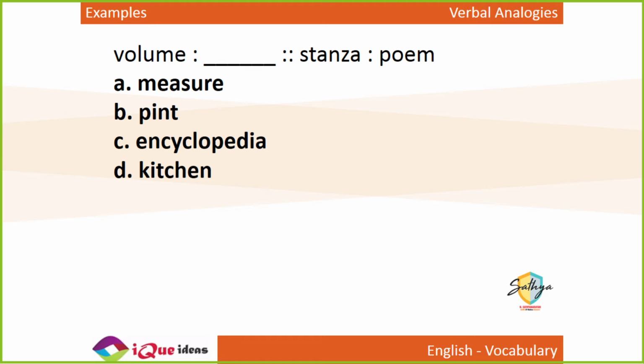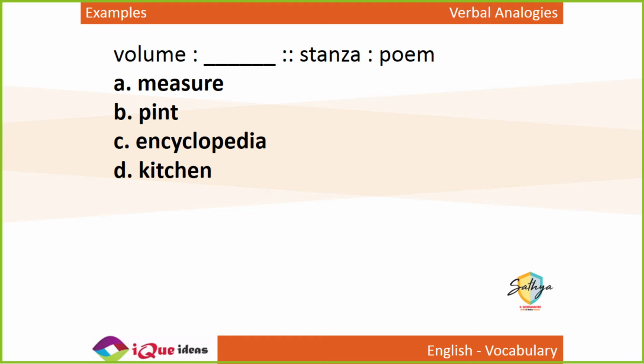So if stanza is part of a poem, then volume is part of what? Now, pint का मतलब क्या है? Beer का जो bottle आता है, that measure is called a pint. The quantity, it's roughly 330 ml. So a pint of beer, it's a volume, it's a measure of liquid. A pint of milk. It's a measure of volume.